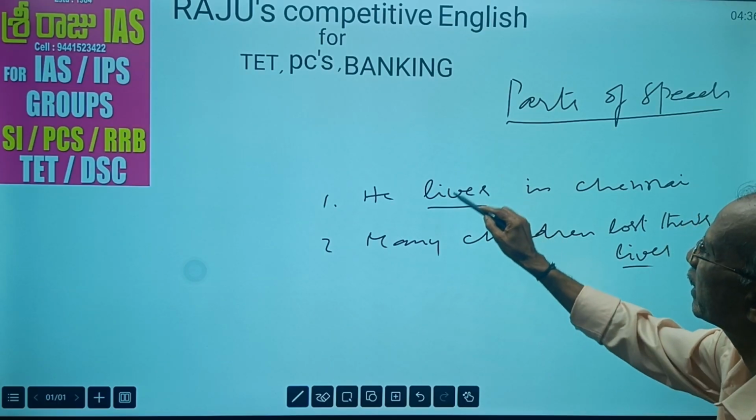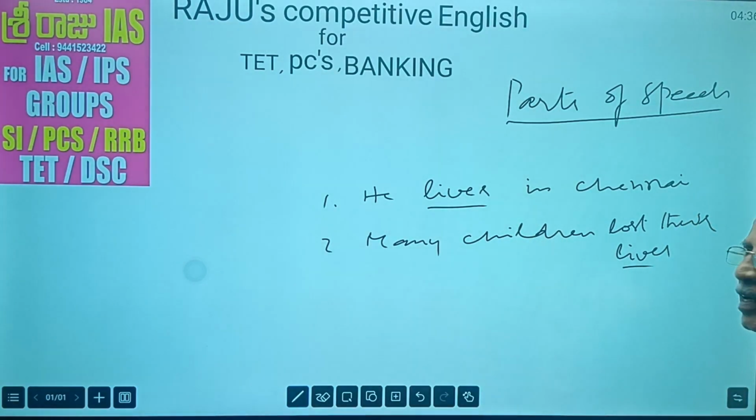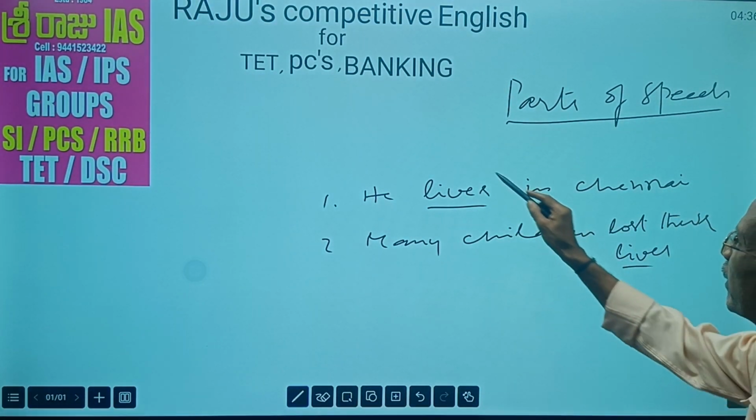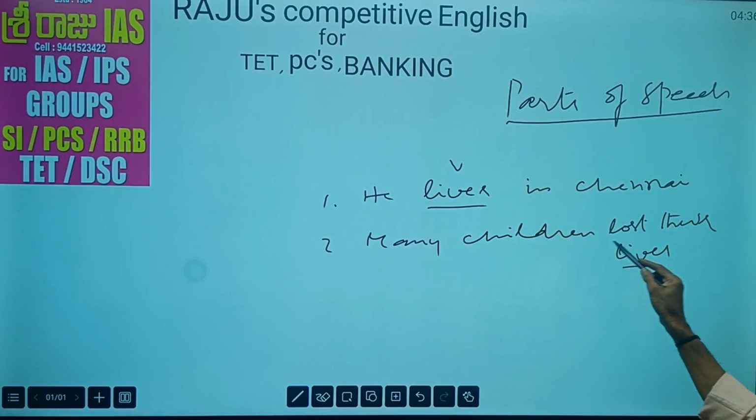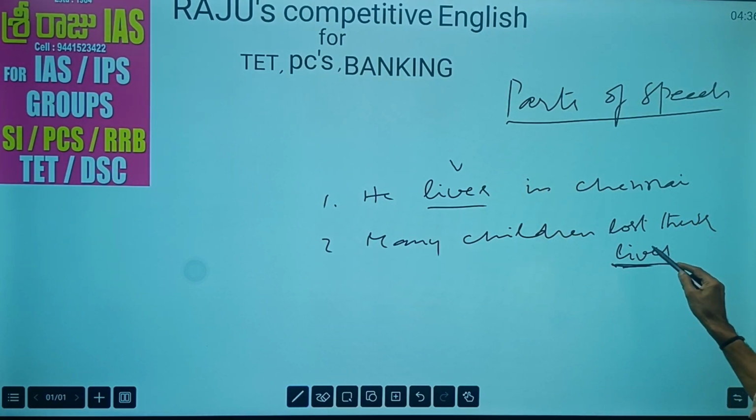You see, here the word lives is there. In "He lives in Chennai," this is a verb. In "Many children lost their lives," this is a plural noun.